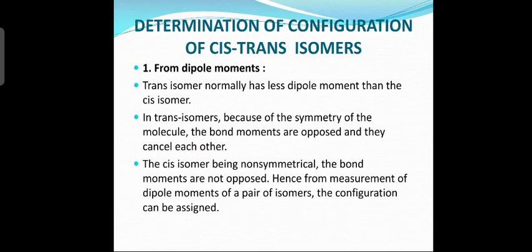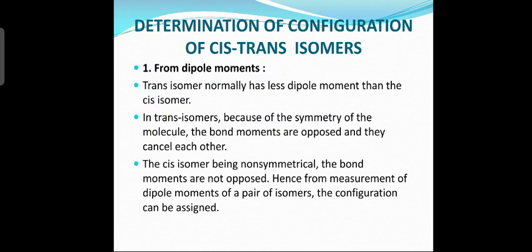Next slide, determination of configuration of cis-trans isomers. What do you mean by configuration? It is finding out whether the given compound is in the cis form or the trans form. There are three methods by which we can determine this. The first method is from dipole moments. By measuring the dipole moments we can find out whether the given compound is in the cis or trans form.